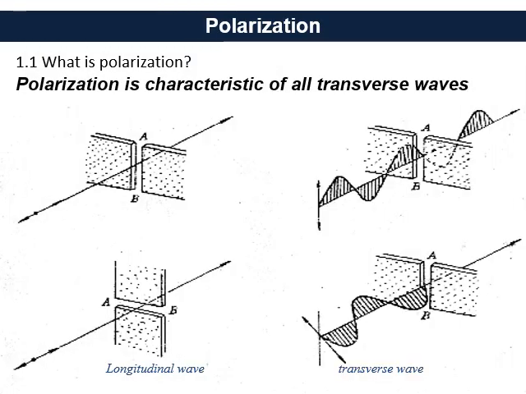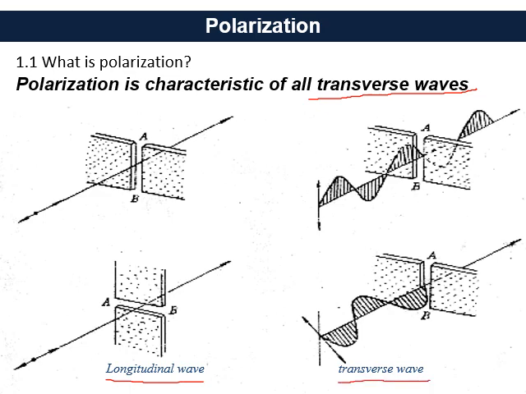So the first question is, what is polarization? Polarization is a characteristic of all transverse waves. Please take a note: it is the characteristic of all transverse waves. Here is a representation of the transverse wave characteristics. Generally we have two kinds of waves: one is longitudinal waves, the other is transverse waves.